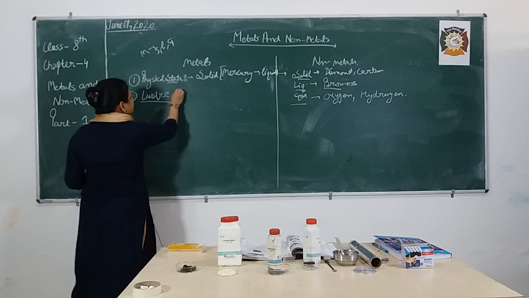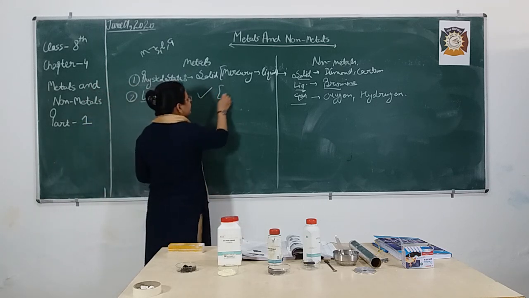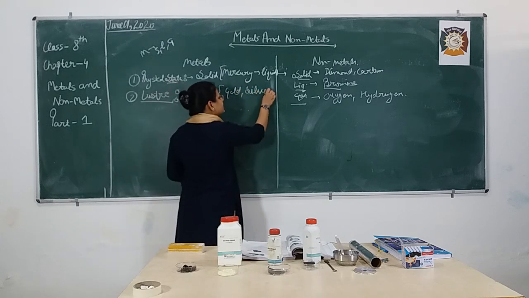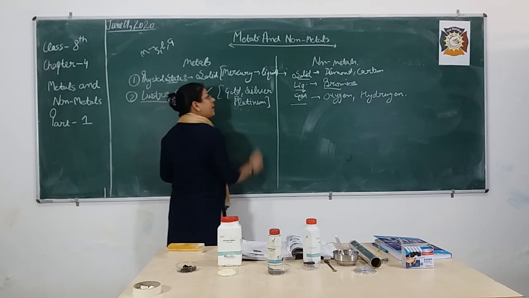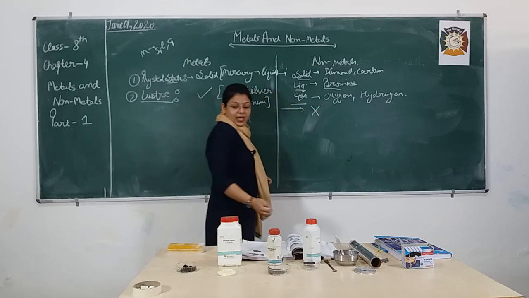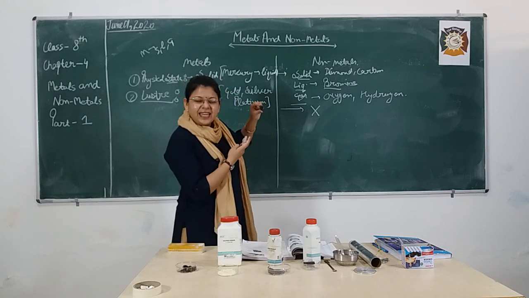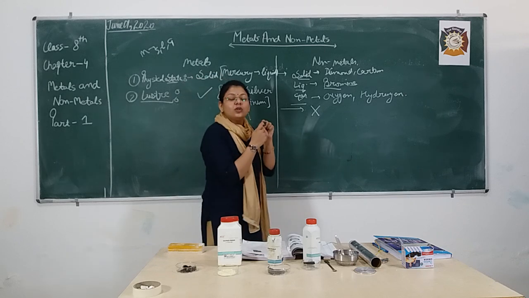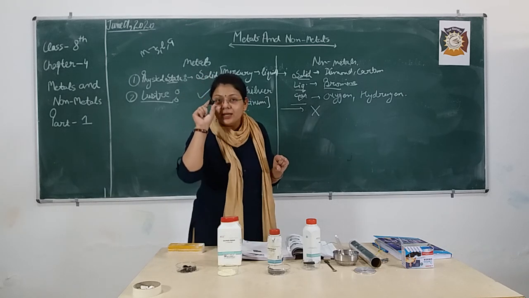Luster already discussed, means shiny surface. Metals are lustrous, yes they are lustrous, for example gold, silver as well as platinum. But non-metals are non-lustrous. This coal, is it shiny in nature? No, it is not shiny in nature. That means based on the property of luster, I can say yes, it is a non-metal.